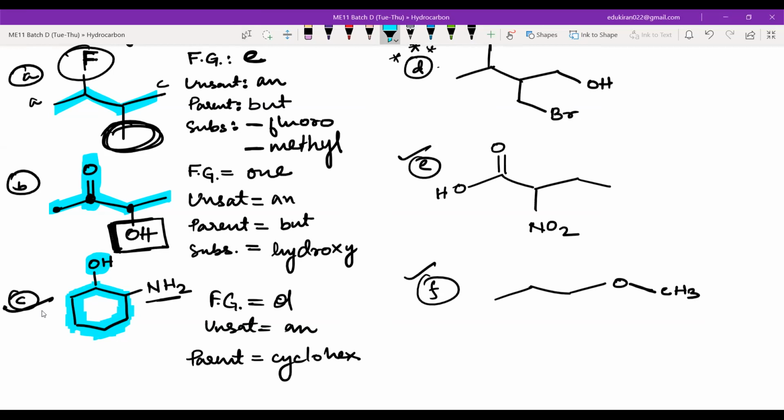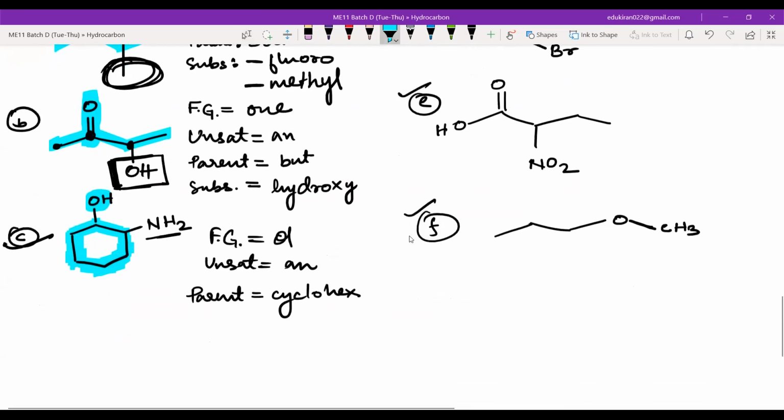I mistakenly counted that last one, NH2. Okay, and why did you not add cyclo? You forgot it? Yes, forgot, sir. Okay. So one thing is that you write whatever you are seeing. For example, you write only single bonds, then you can write easily AN. Then you write OH as the functional group. You write it like this.